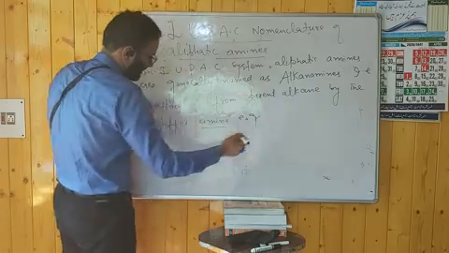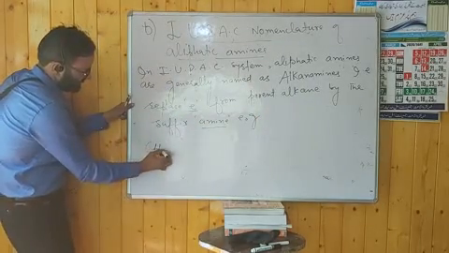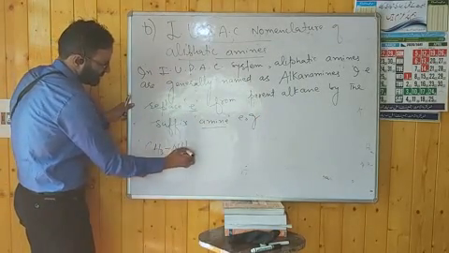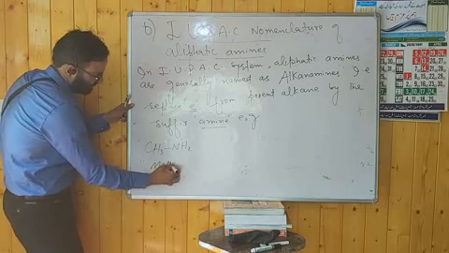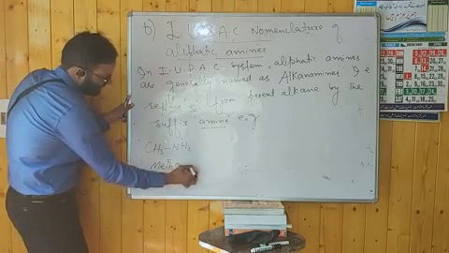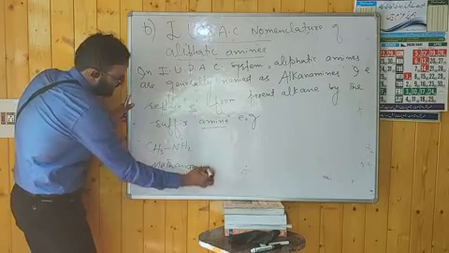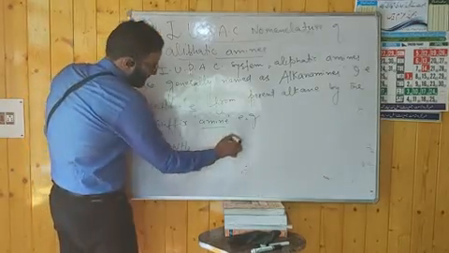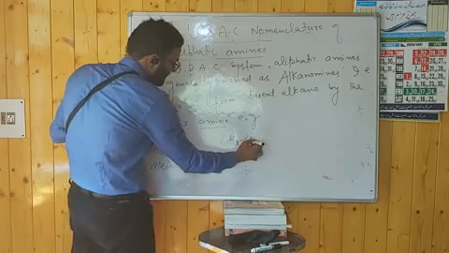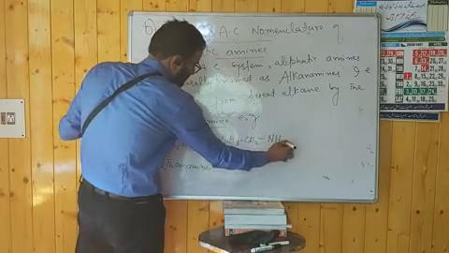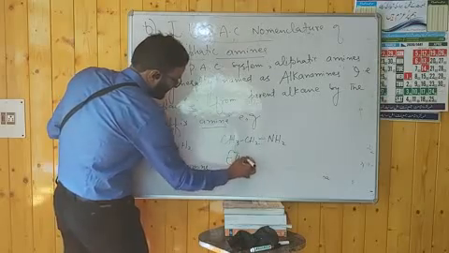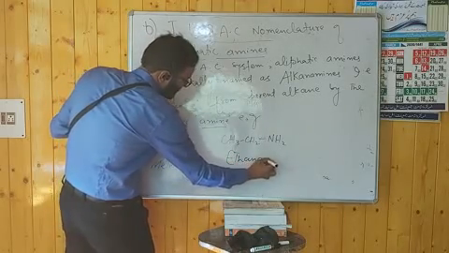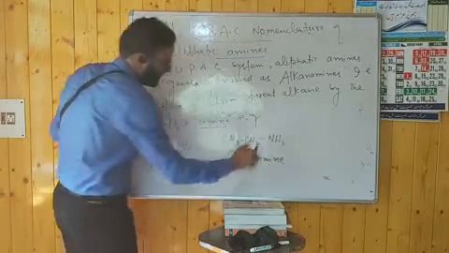I have already listed a number of examples. Let us take CH3NH2. What will be the IUPAC name? Carbon 1, it will be methane. Replace E by amine, it will be methanamine. If you have two carbons, the alkane is ethane. Replace E by amine, it will be ethanamine.